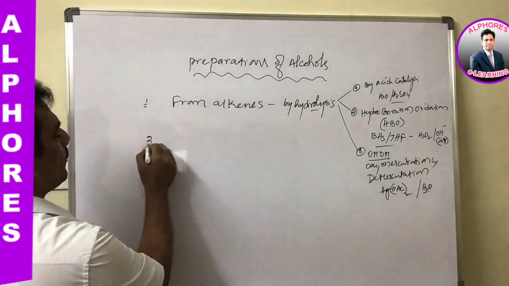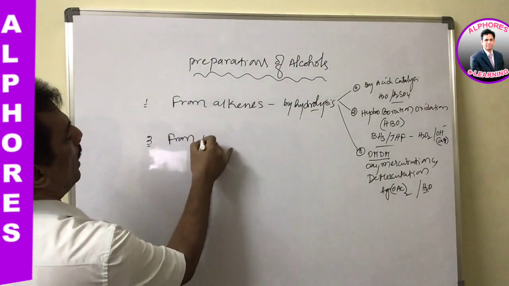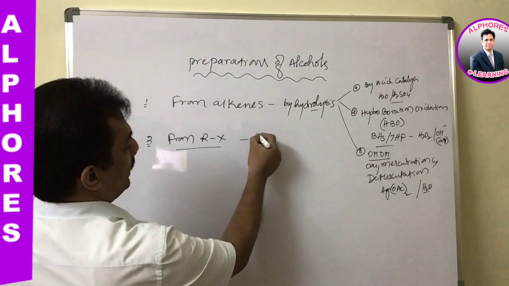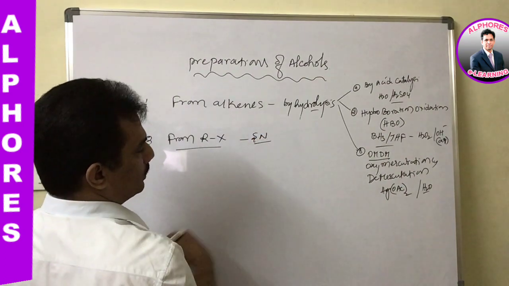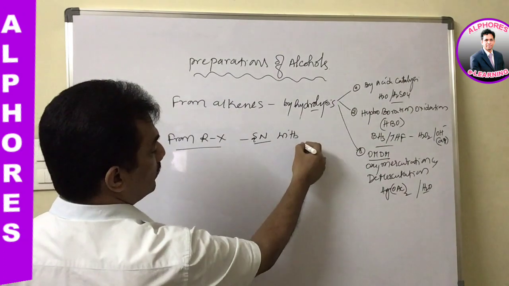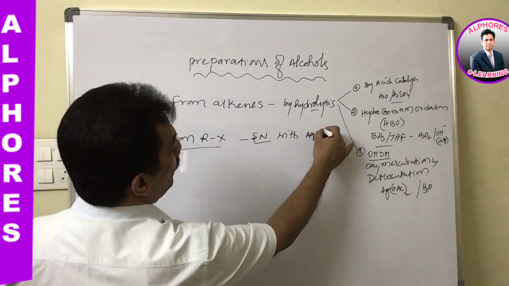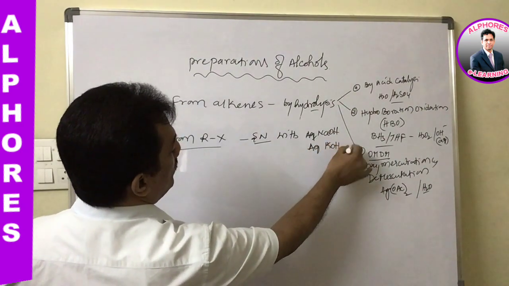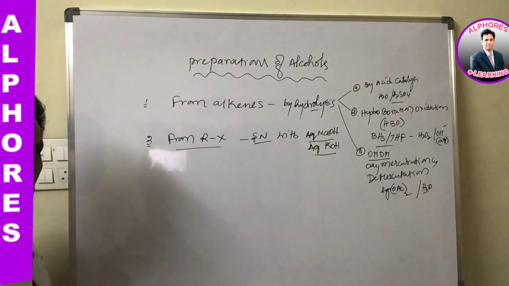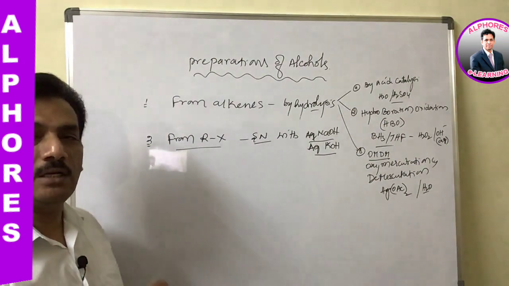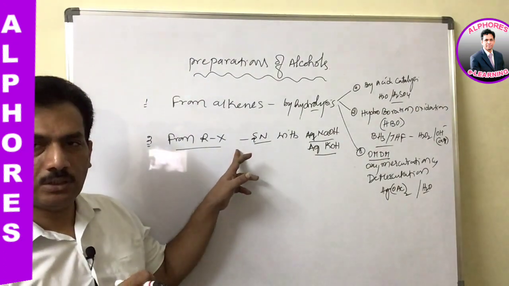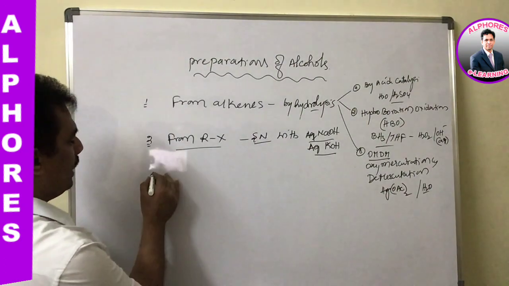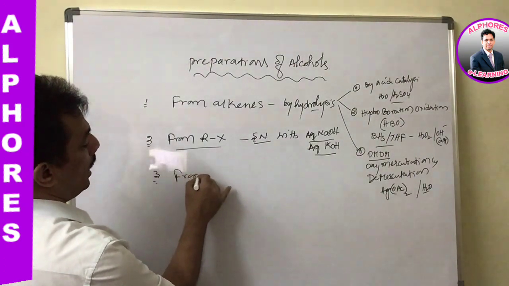And the next one is from alkyl halides. Already we know that from alkyl halides it is by SN reactions, nucleophilic substitutions, and the reagent is aqueous NaOH or aqueous KOH. Remember, if instead of aqueous you use alcoholic KOH or NaOH, then it creates elimination in RX, is it not? So here you have to remember it is aqueous NaOH or KOH. And the third one is from carbonyl compounds.